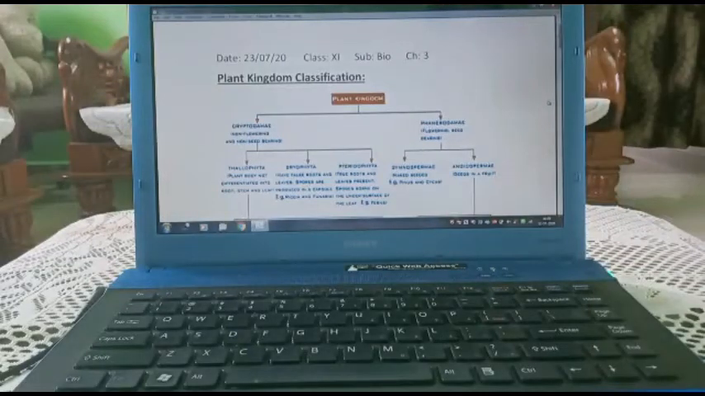Hi students, today we are starting with Plant Kingdom Classification. Our chapter number 3 continues.